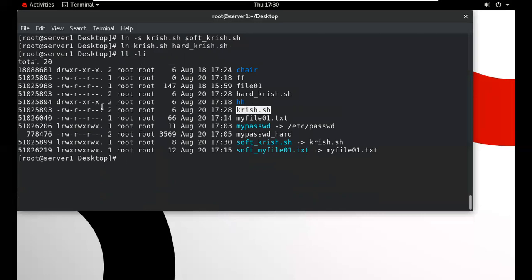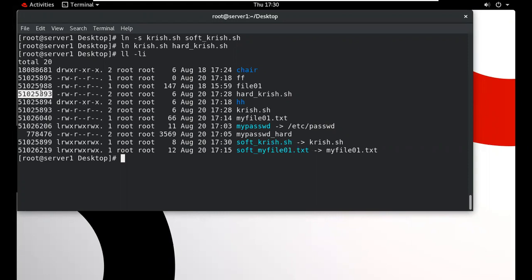What is the link count? Now it will change because it has 2 copies. The hard link creates 1 copy also, and this is the hard link. Earlier it had only 1 copy, so its link count was only 1. Now it has 2 copies: one is this and one is this. How can we differentiate? Both have the same inode number. It is the same here, and it is the same here.